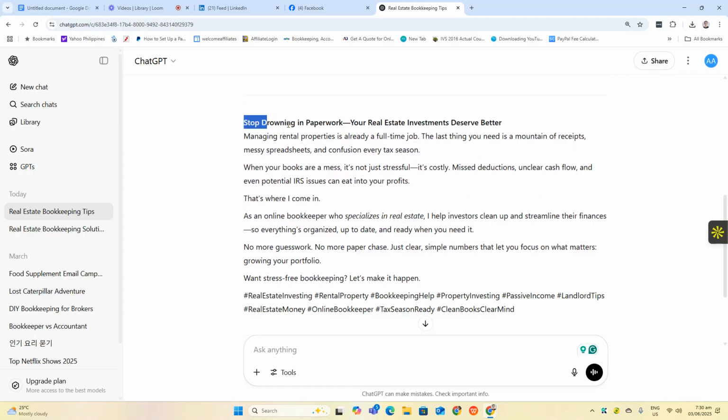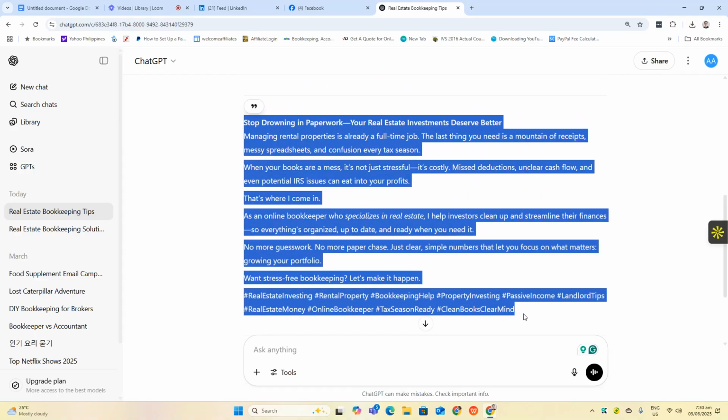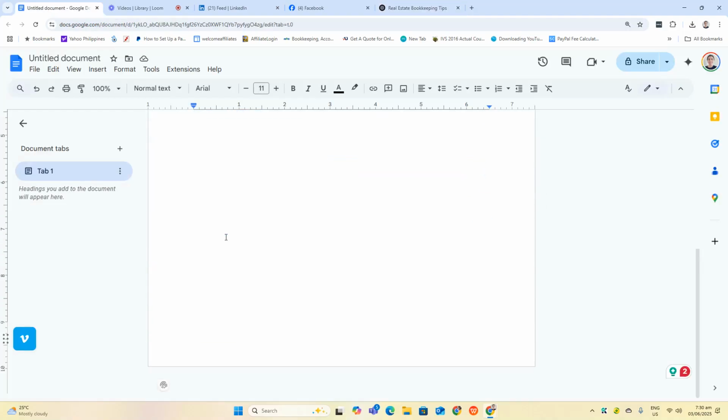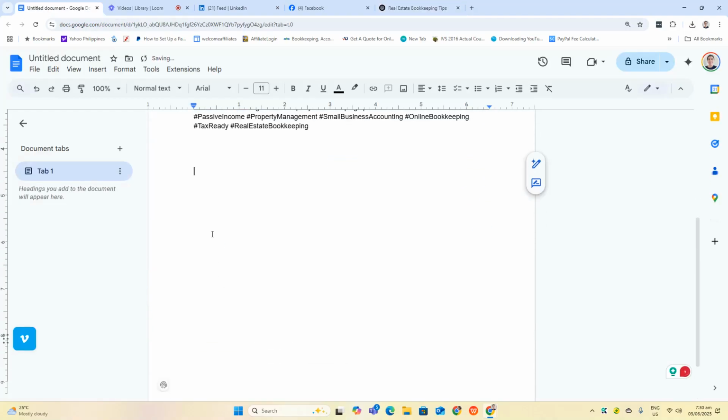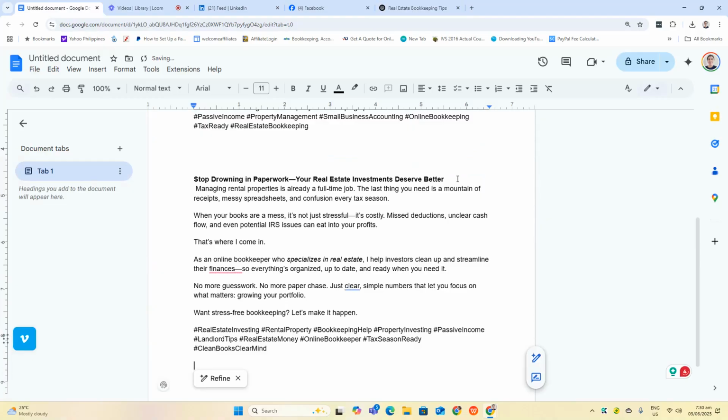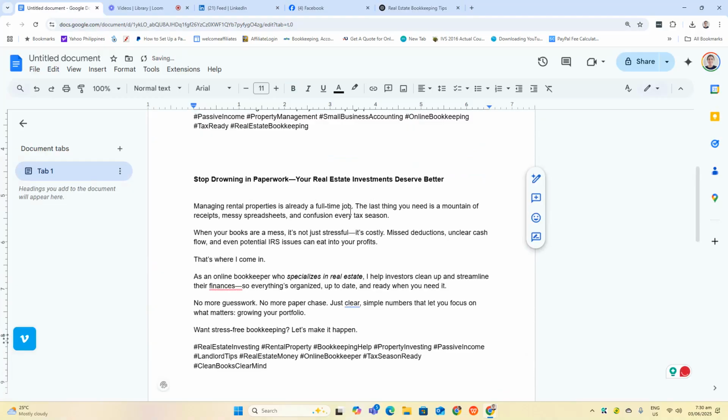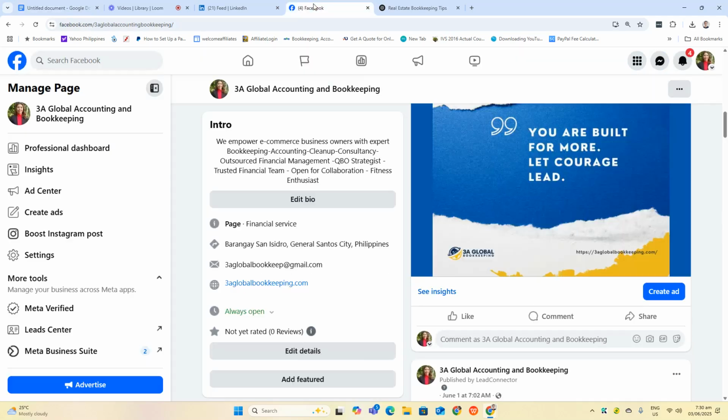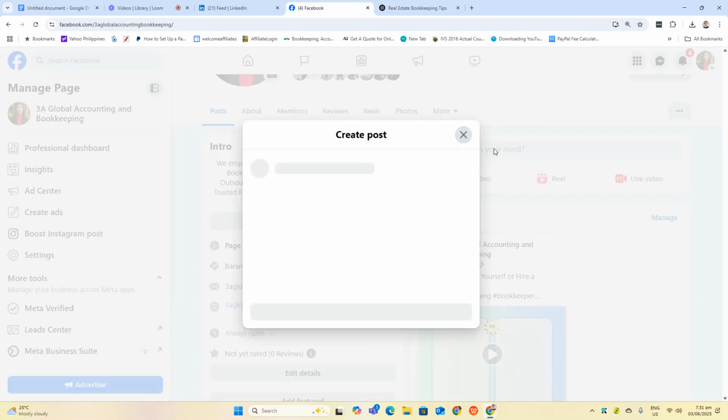So if you want another version, you copy this one, you go to your Google Doc, you place it here. Okay. You want another version, then you already have the image.